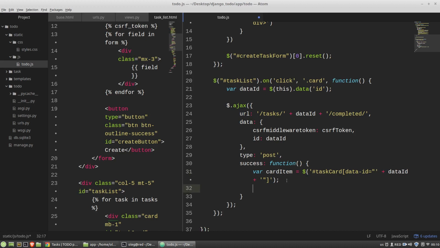Okay, and now I want to add a new text decoration property with a line through style, and I want to add some animation. I'm calling the hide method and slide down. I changed the style of the card, then hide it, and then I am appending this card to the parent container.